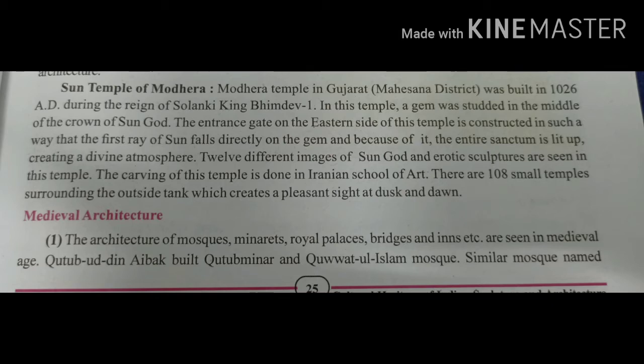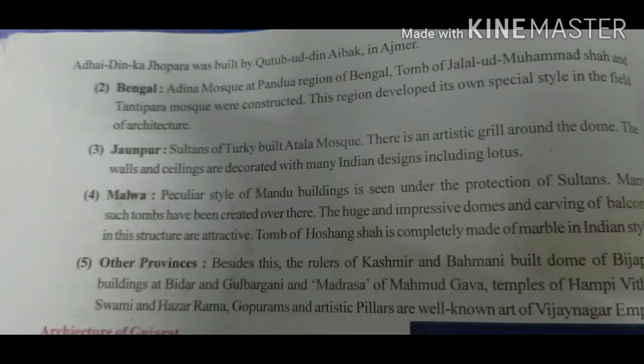Quwwat-ul-Islam Mosque. A similar mosque, Dhai Din Ka Jhopra, was built by Qutb-ud-din Aibak in Ajmer. So this will be asked in the MCQ, that you have to do, students.